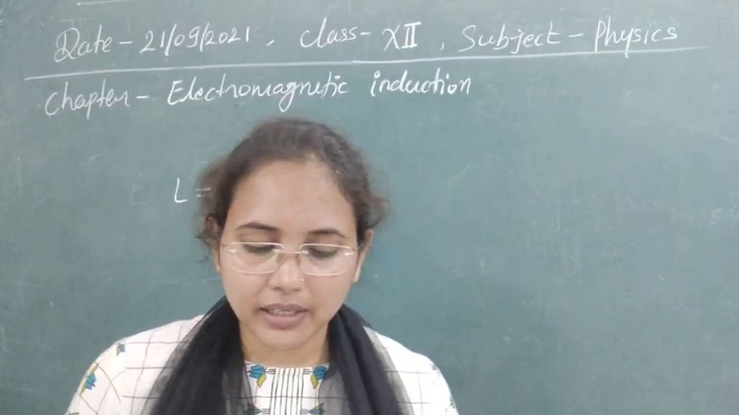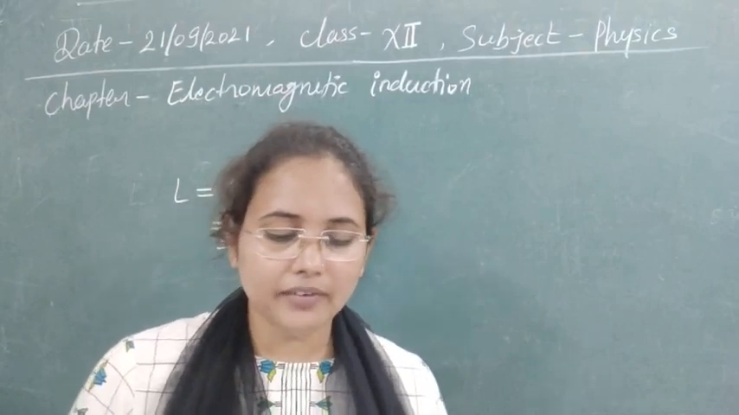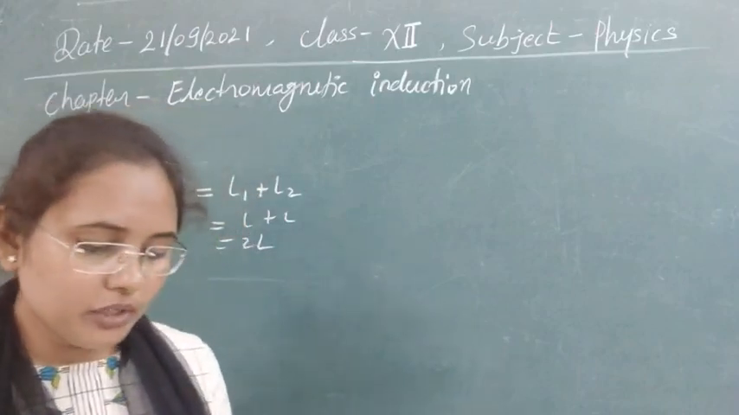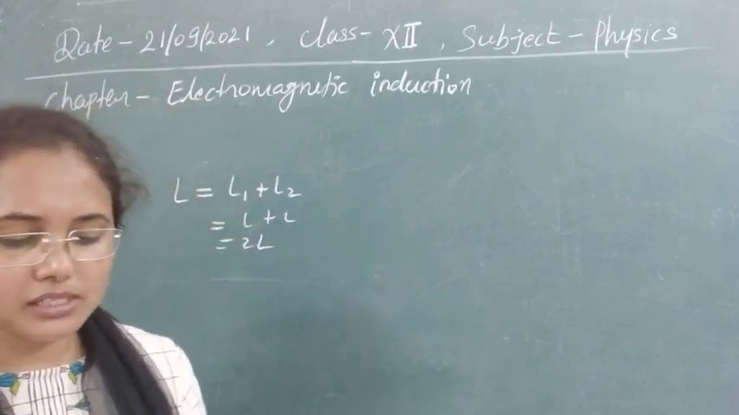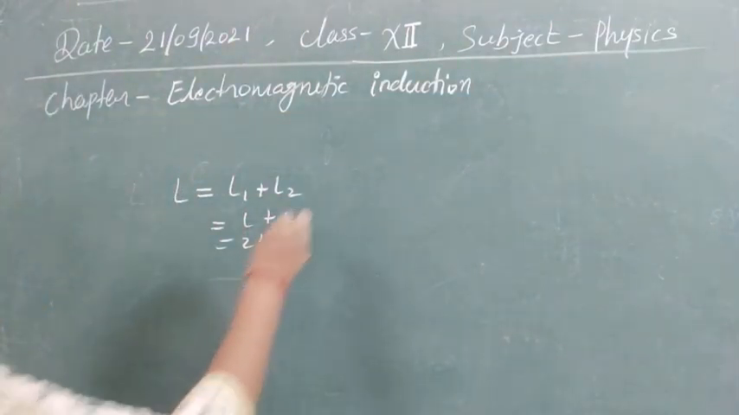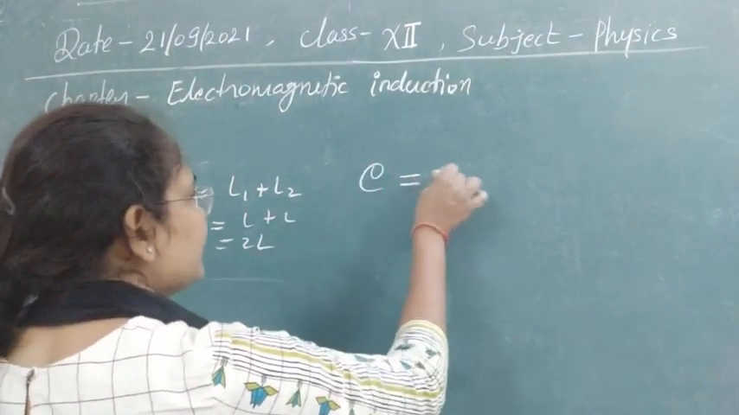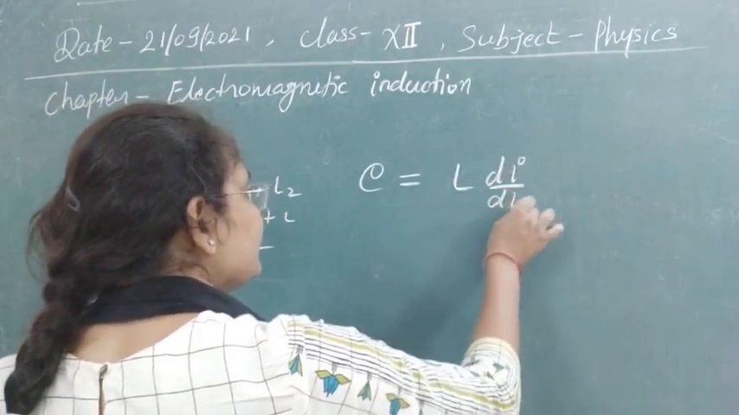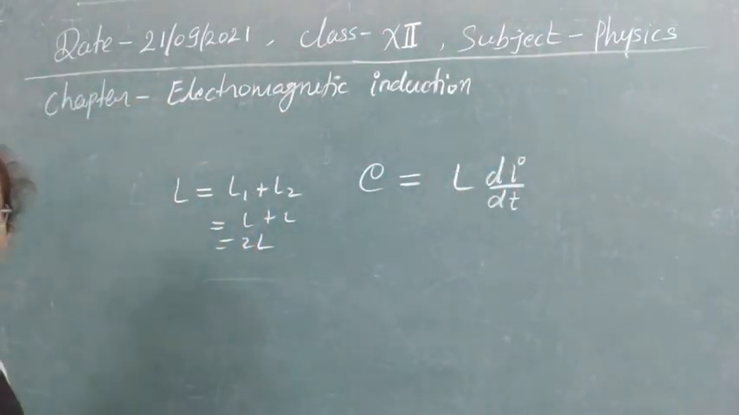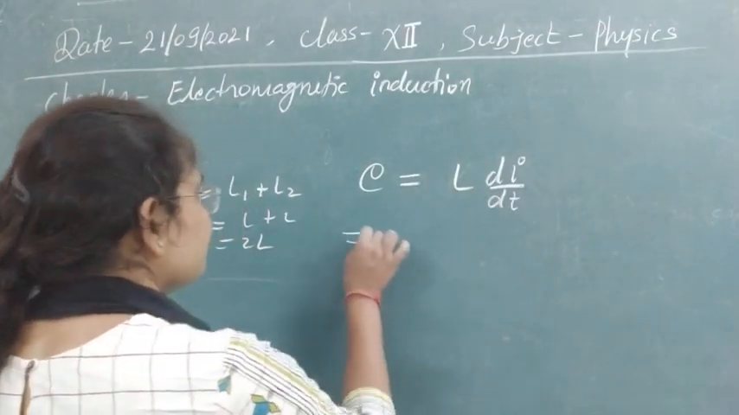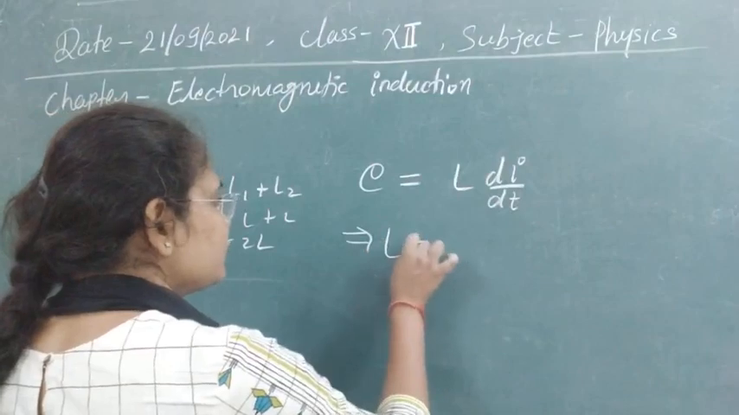Next question: when current in a coil changes from 5 ampere to 2 ampere in 0.1 second, an average voltage of 50 volt is produced. Find the self inductance of the coil. You know the self inductance is related to the EMF by the formula E is equal to minus L di by dt. Here I am not writing the minus sign, which denotes only the direction, given by Lenz's law. Now we have to find the value of self inductance for this case.